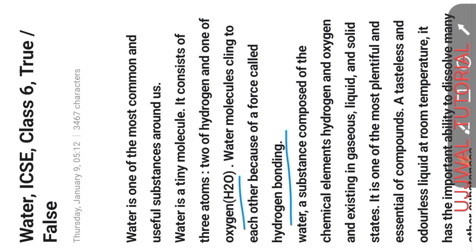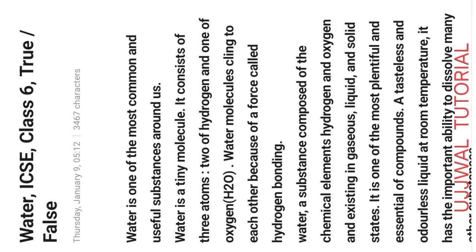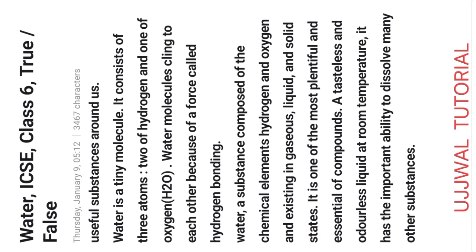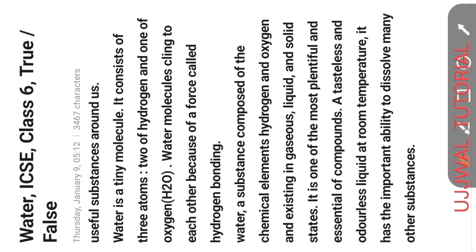It is one of the most plentiful and essential of compounds, a tasteless and odorless liquid at room temperature. It has the ability to dissolve many other substances. That is why water is called the universal solvent. Okay, now we discuss true false question answers.